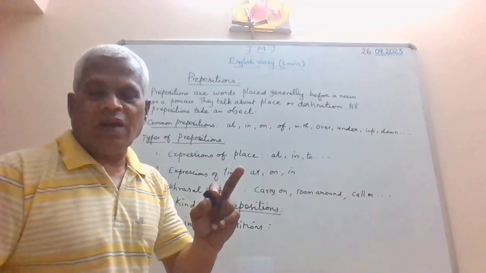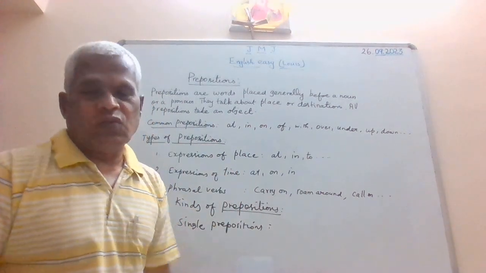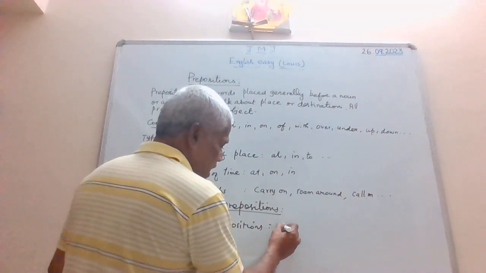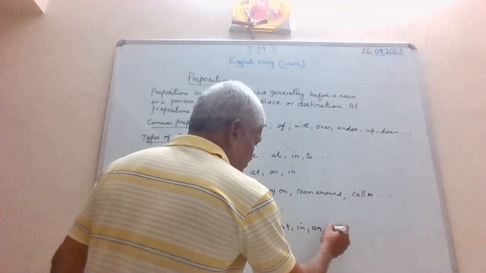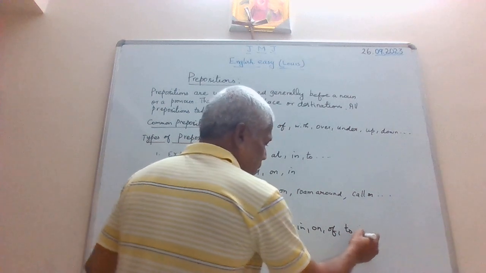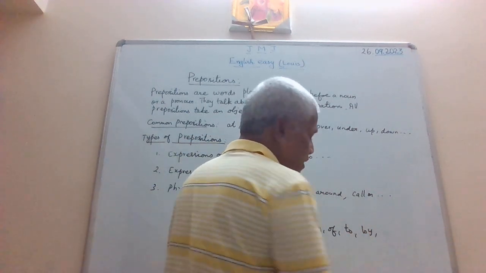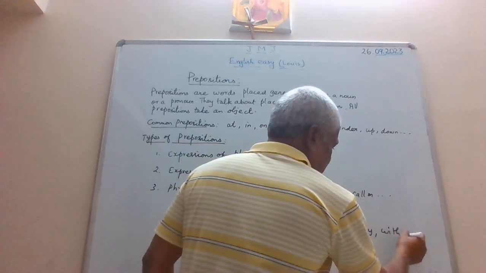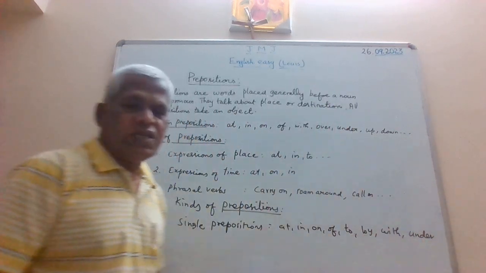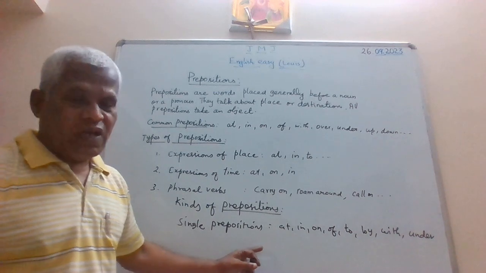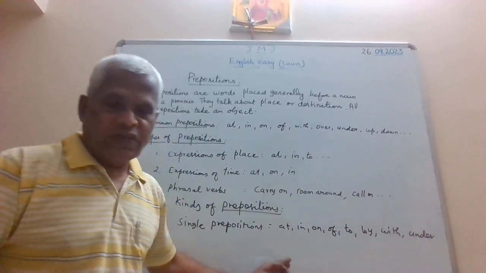More or less they are two-letter words like single prepositions: at, in, on, off, to, by, see, with, under. So all these prepositions are known as single prepositions. There are so many more. I am just giving you examples only.